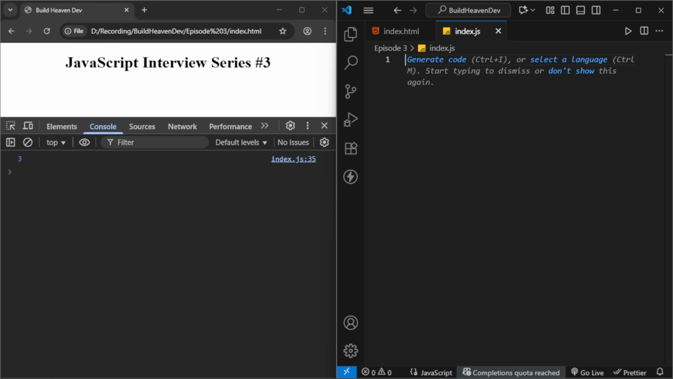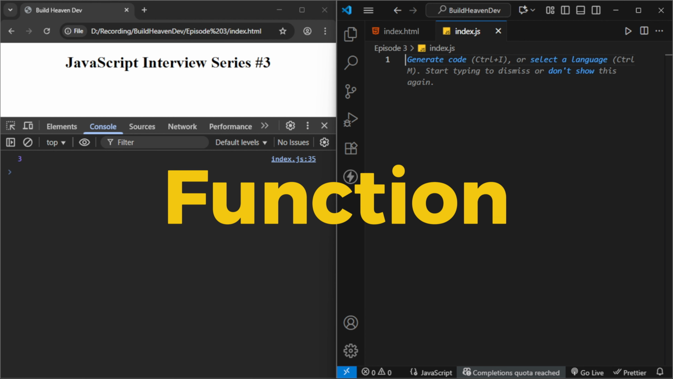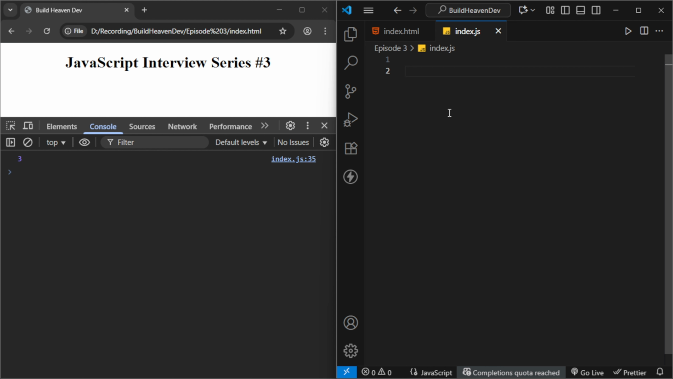Today we will uncover the most important and powerful part of JavaScript, that is functions. Functions are everywhere in JavaScript, whether you are building a website, handling data, or cracking an interview. Functions are at the core. So now let me show you some magic.